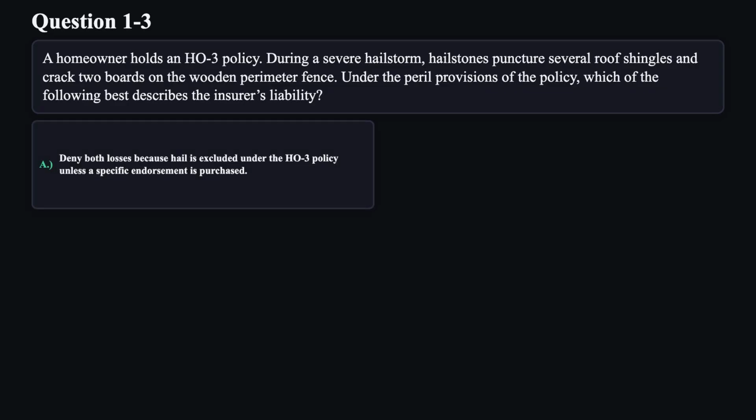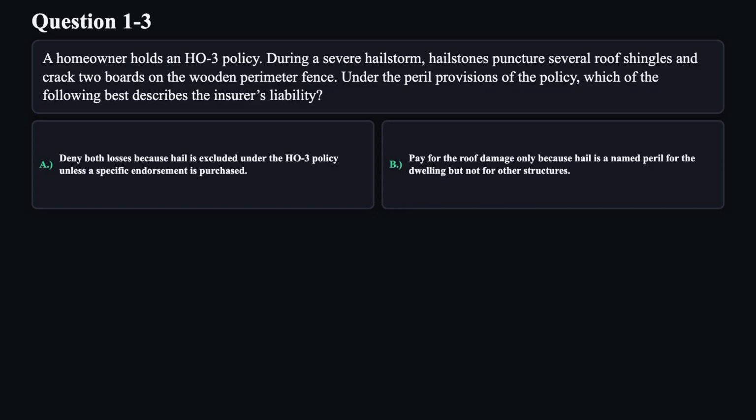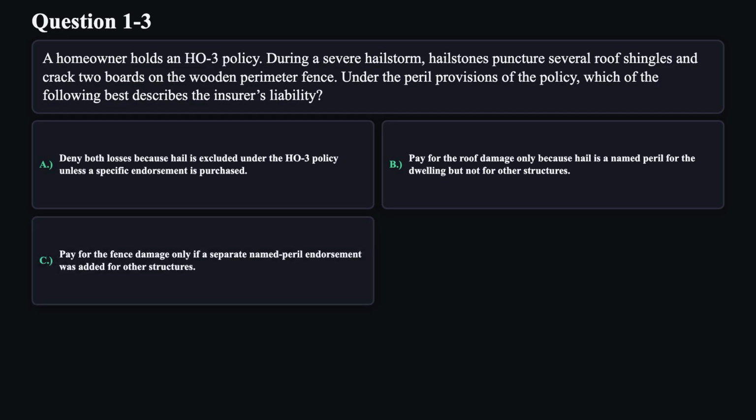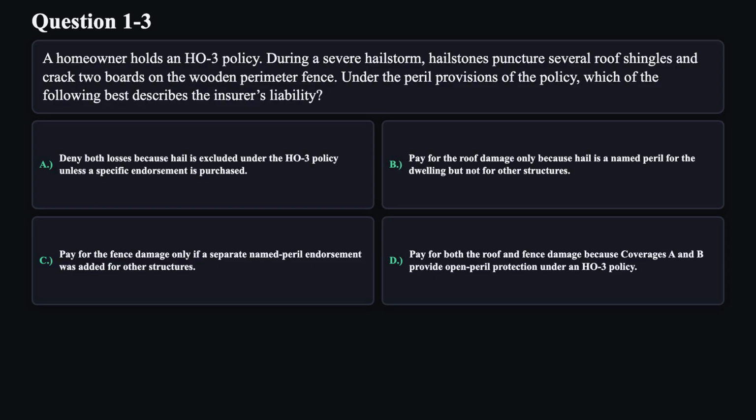A. Deny both losses because hail is excluded under the HO3 policy unless a specific endorsement is purchased. B. Pay for the roof damage only because hail is a named peril for the dwelling, but not for other structures. C. Pay for the fence damage only if a separate named peril endorsement was added for other structures. D. Pay for both the roof and fence damage because coverages A and B provide open peril protection under an HO3 policy.